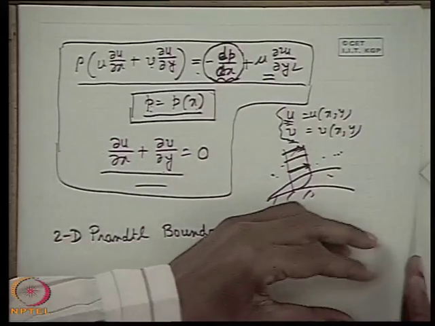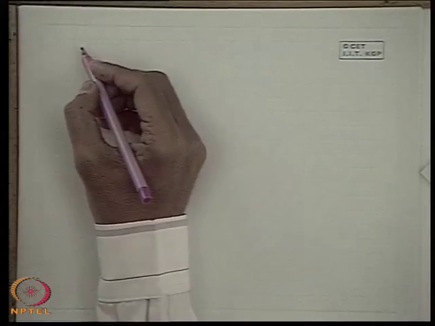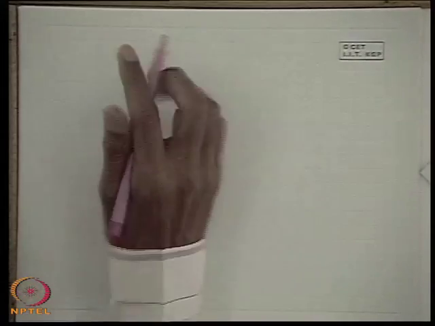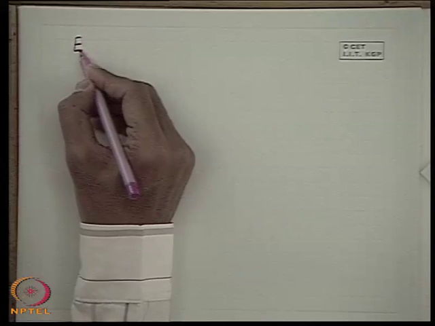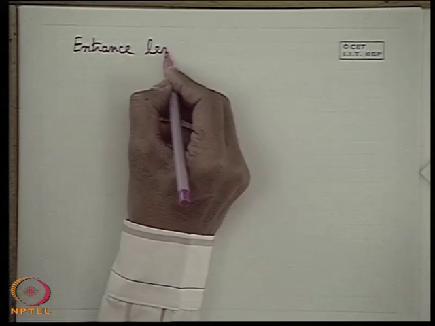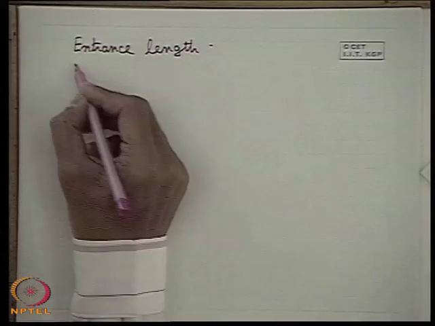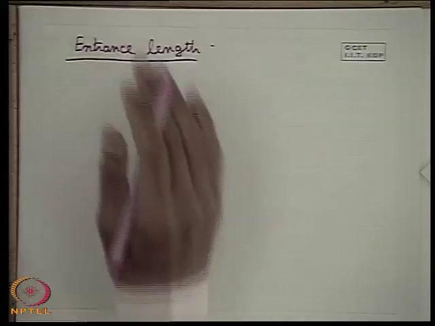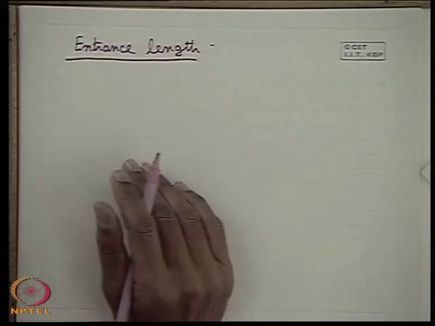Well, now we will come to a most useful concept of boundary layer separation, but before that I will just discuss the concept of entrance length. Now you see, so far we have discussed flow over a surface.